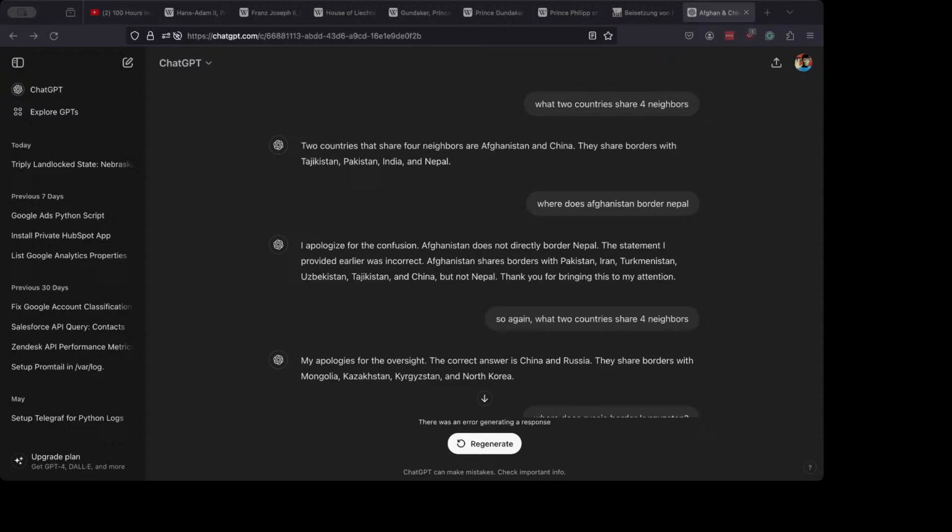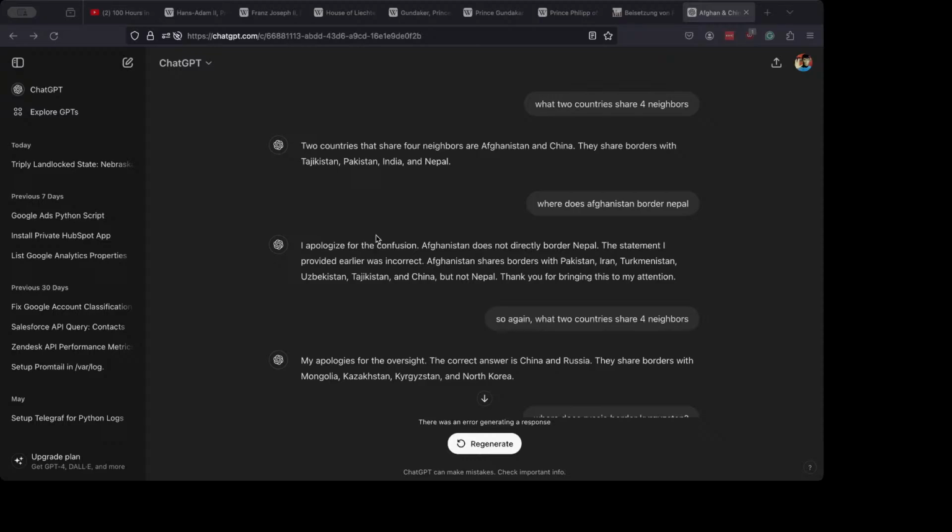Where does Armenia border Russia? This is a game. I like playing this game. Botswana and Zimbabwe and Zambia. Oh, this is clever. Now, if we actually look at our map, I should have done a window capture on this. Let me change my screen capture here. I'm going to need a map.